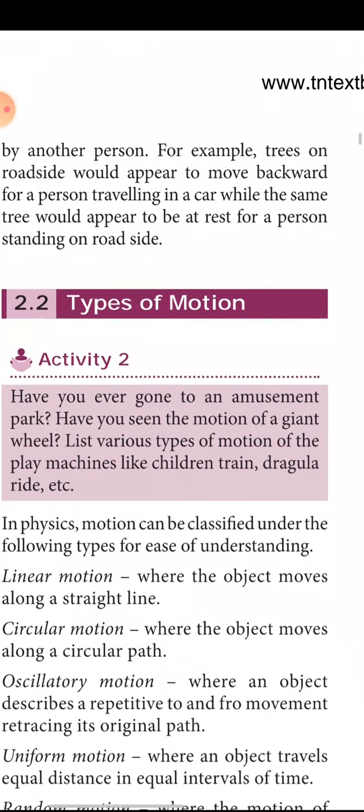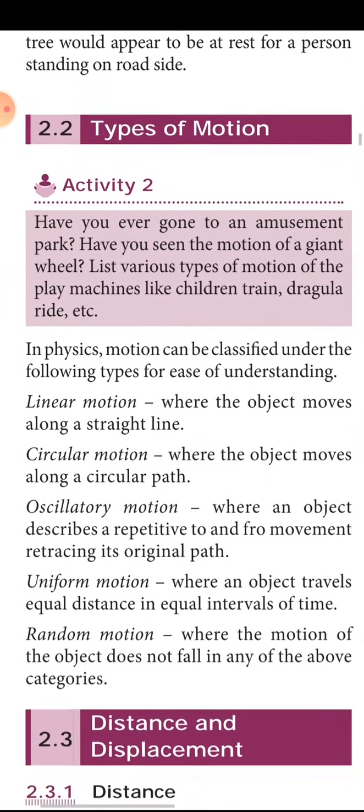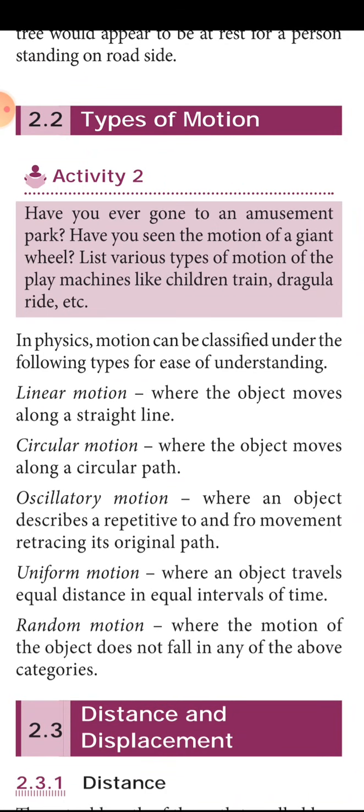Already in 6th standard, we have studied the types of motion: linear motion, circular motion, oscillatory motion, uniform motion, random motion. Linear, from the title itself, means a line, in a straight line. When an object moves in a straight line, it is called linear motion. Circular motion, once again the heading itself defines it: the object moves along a circular path.